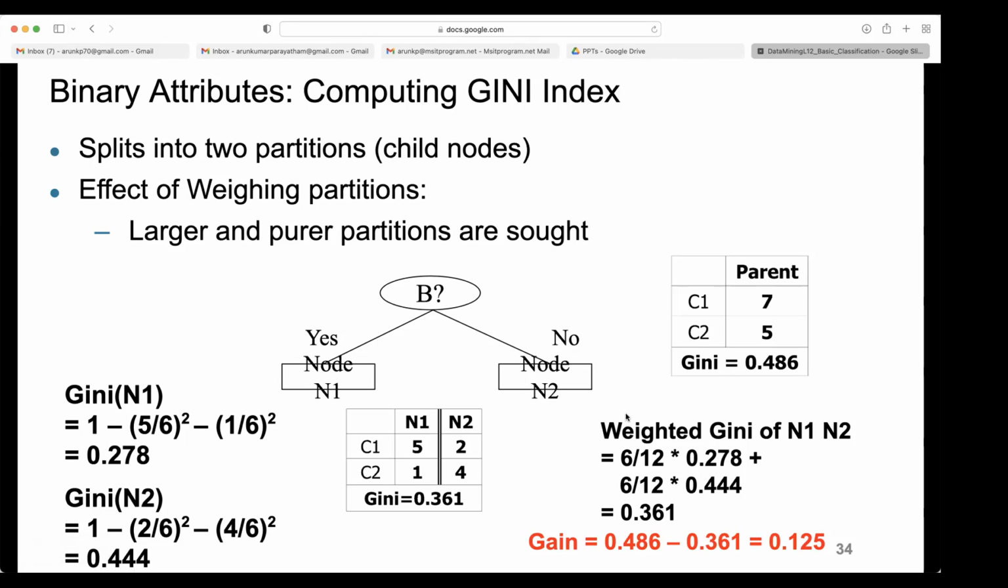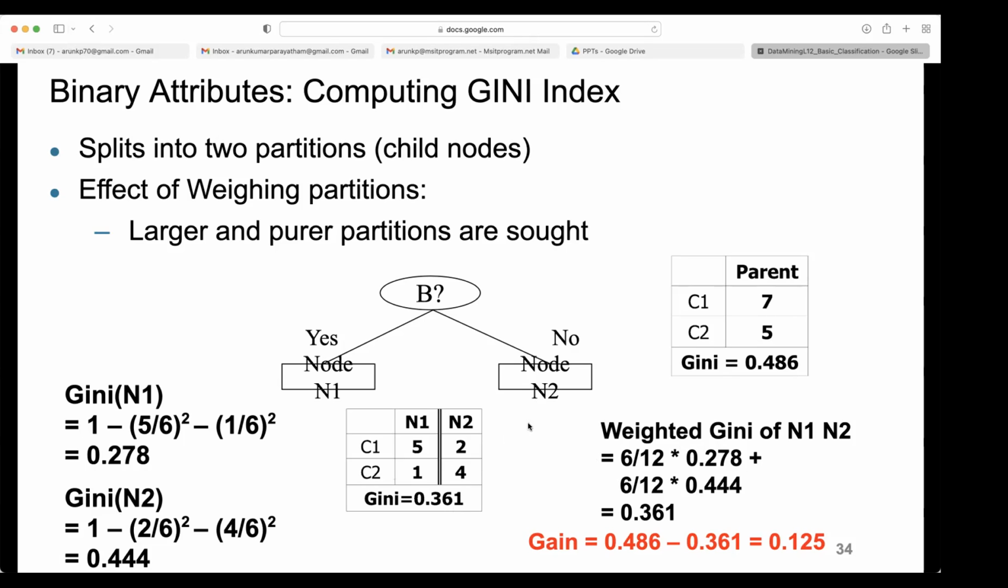Then how did you get this weighted value? You need to multiply. The first one has 6 elements, and here both have 6 elements, so that's why you are getting 6. You shouldn't be confused; each time you need to take 6. This 6 is coming because the number of elements belonging to N1 is 6, and the number belonging to N2 is also 6. Then the weight is 6 by the total number, 12, times 0.278, plus 6 by 12 times 0.44. So you are getting 0.361.